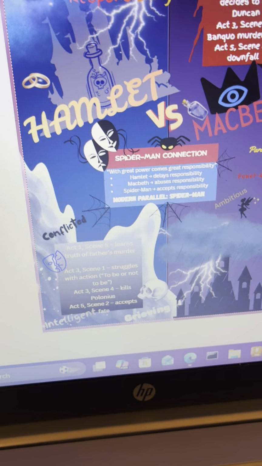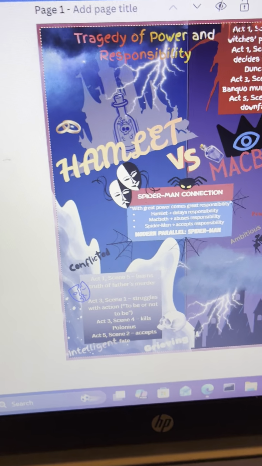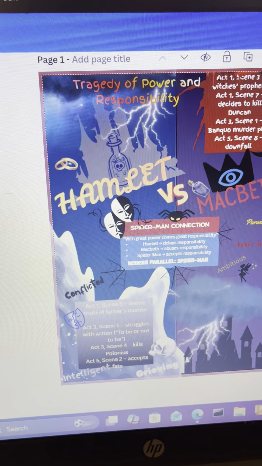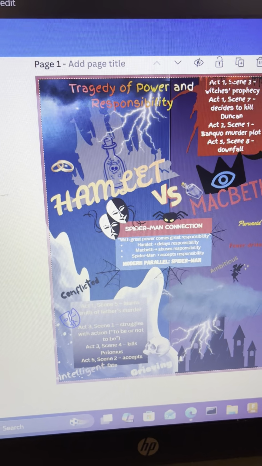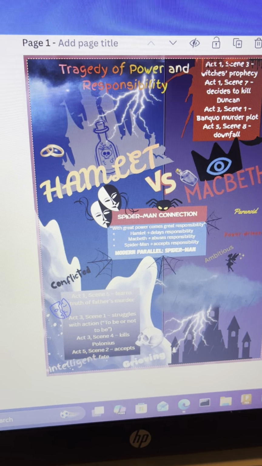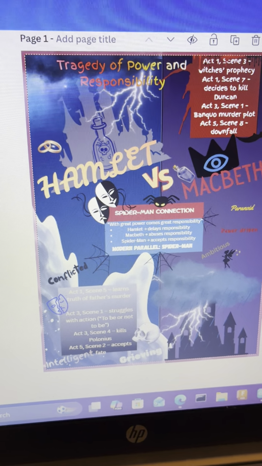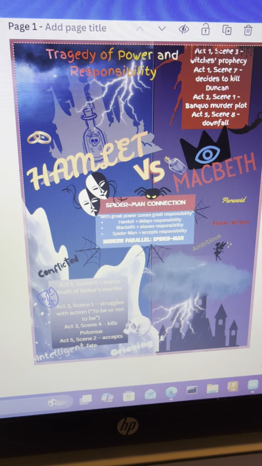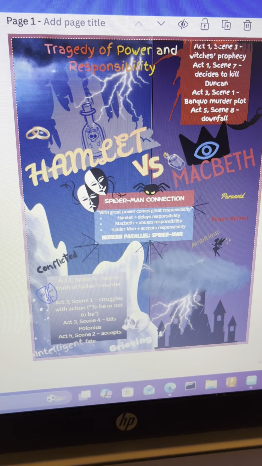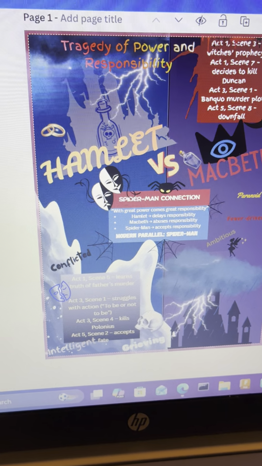I include symbols such as skulls, storms, clouds, and masks to represent death, inner conflict, and grief. I even have the words highlighted: intelligence, conflict, and grieving, describing Hamlet's personality throughout the play.